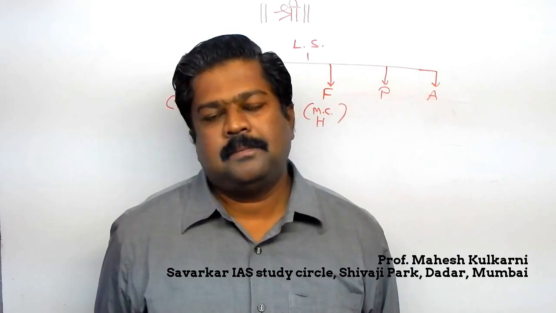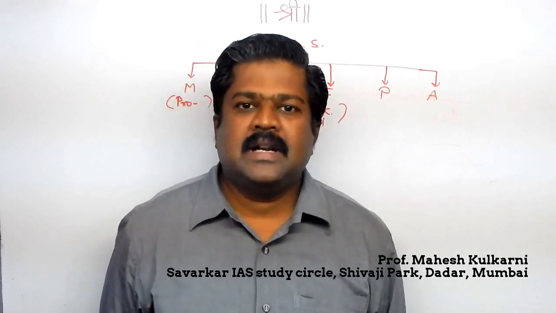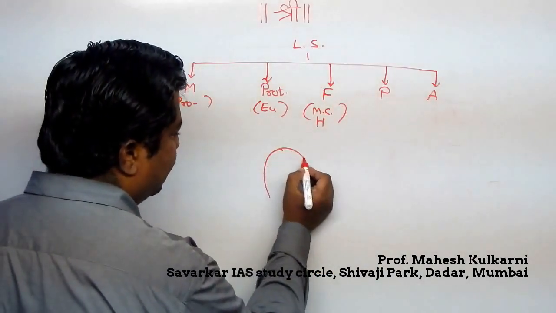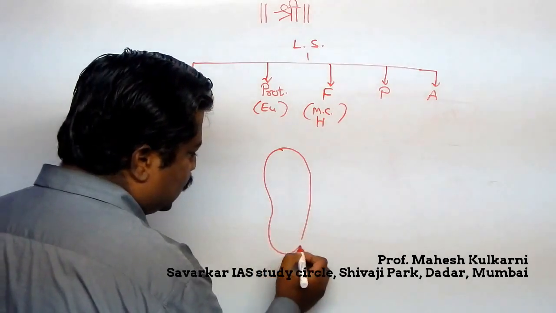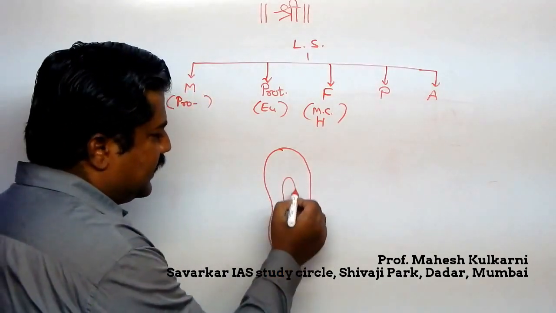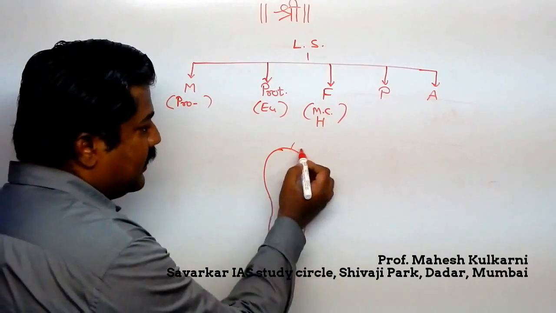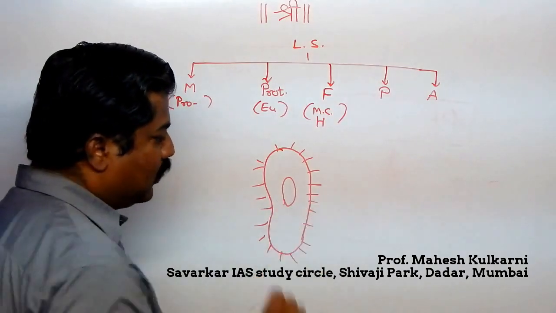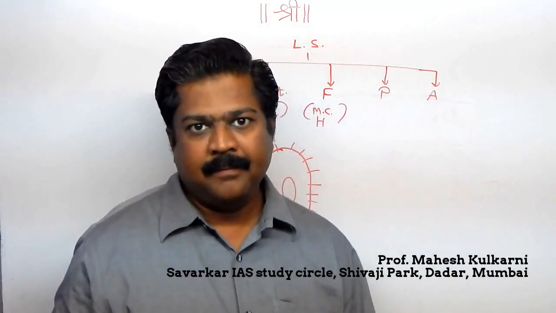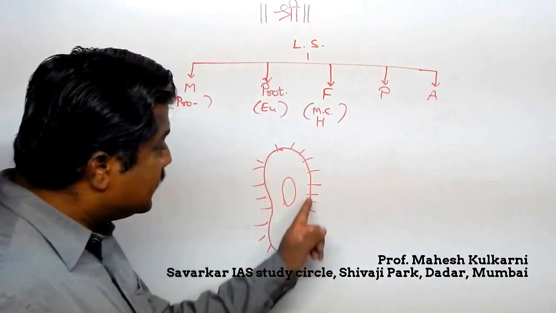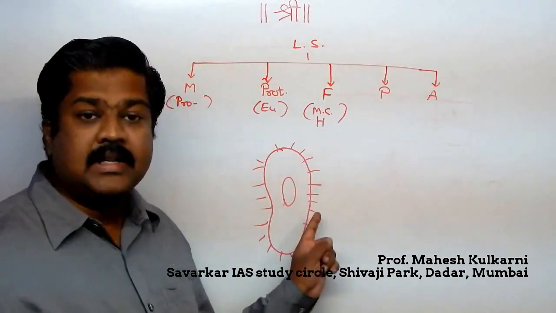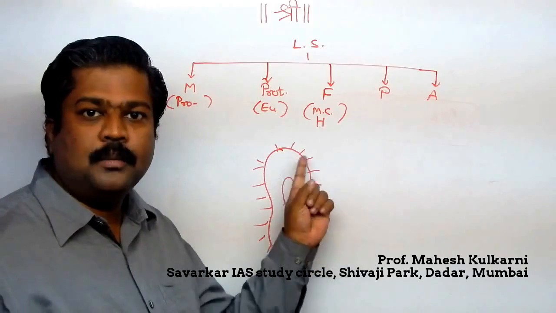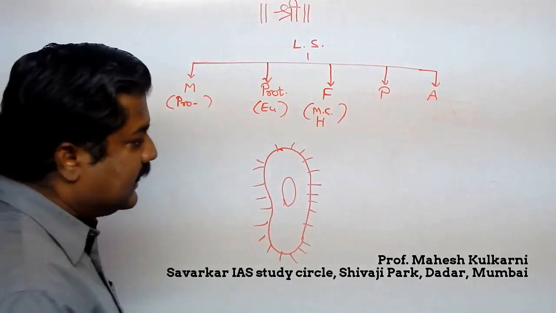Again, another animal of this type is called paramecium. In case of paramecium, its diagram is somewhat difficult. It is somewhat shoe-shaped in structure. It has a prominent nucleus and hairy outgrowths. These hairy outgrowths are called cilia. What is the function of cilia? That is for locomotion. Cilia are small in size but large in number.